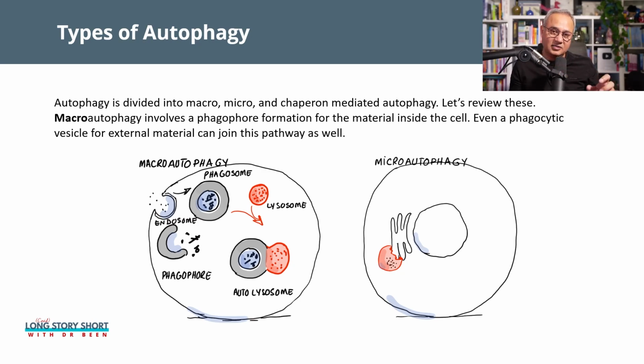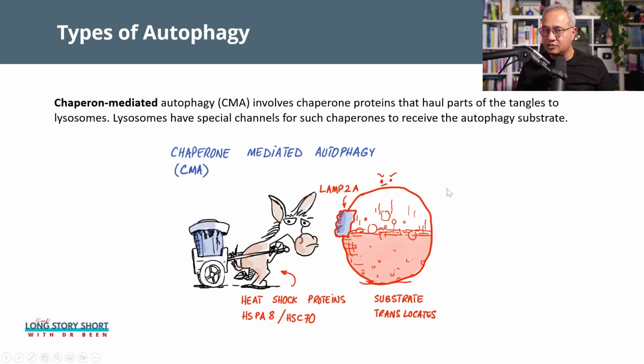This is like a gardener that trims the plants to keep them in shape. So here we are keeping in shape the organelles, the cell's own structures, instead of trash. So that is microautophagy. And finally, chaperone-mediated autophagy, where the trash is picked up and brought to the lysosome, as I mentioned before.